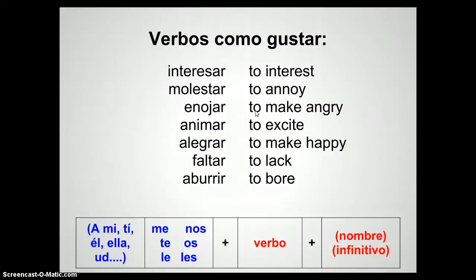Often it's a person who's making you angry. It can be a person who makes you happy, or sometimes people can excite you. We'll not get into that. Then we have lack and to bore, and people can bore you.